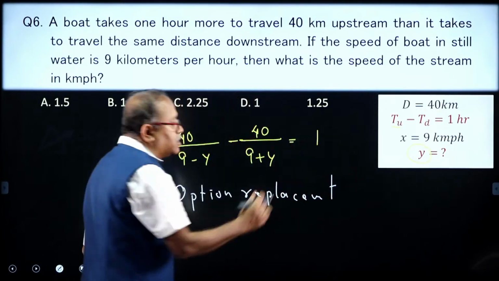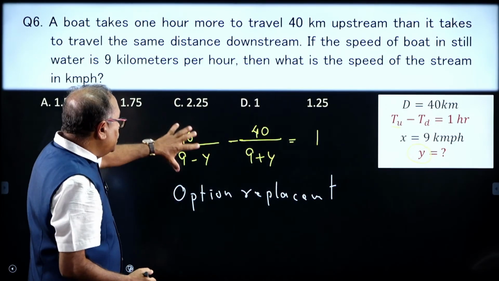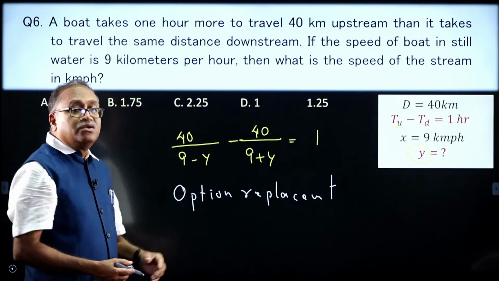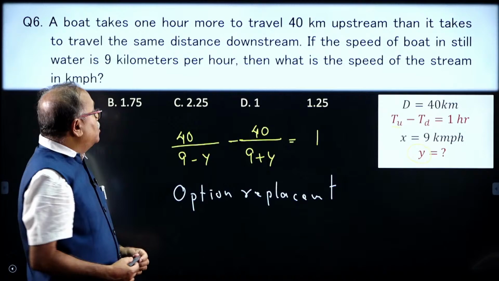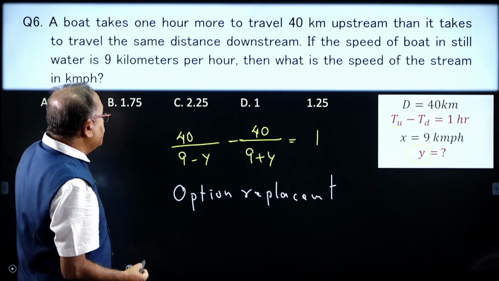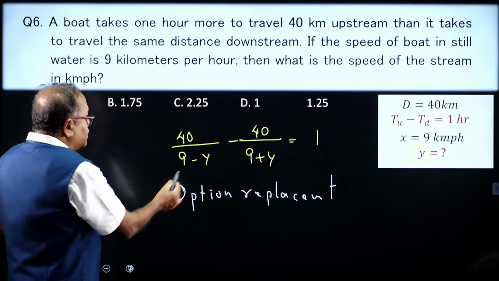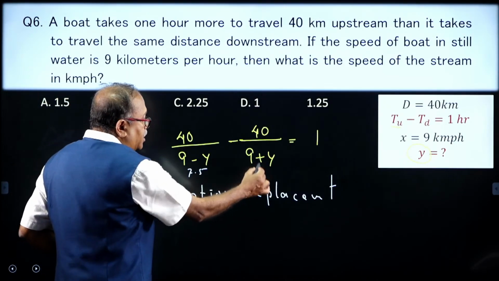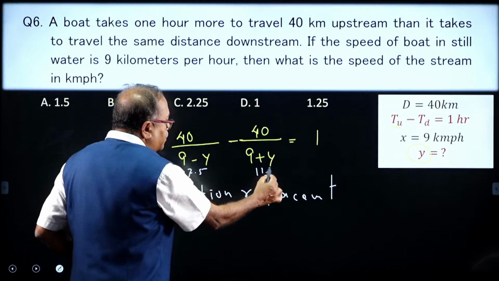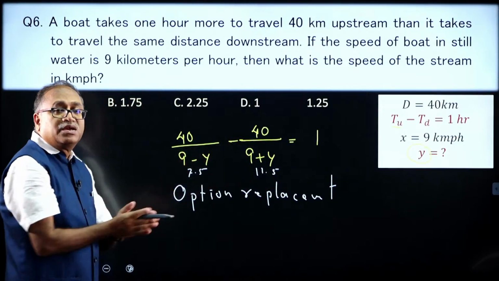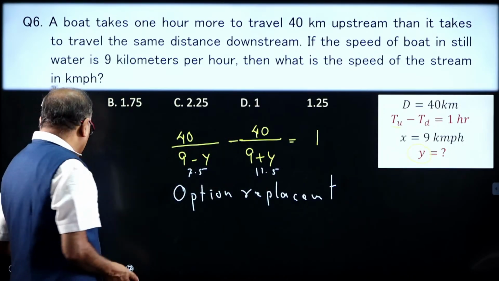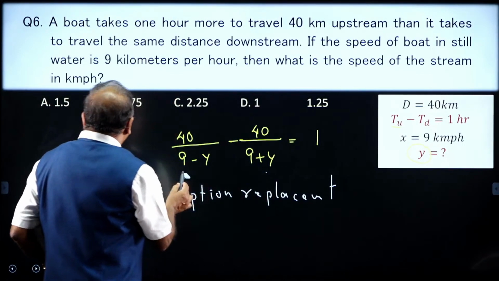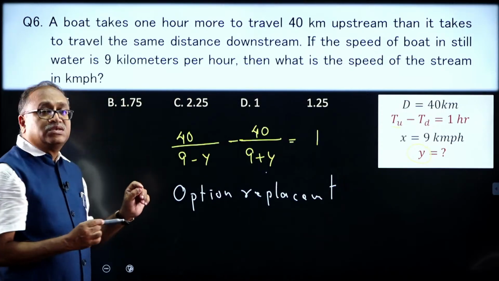Let us replace the options to see which value of y makes the left hand side equal to the right hand side. I have option 1.5. If I take y as 1.5, I will get 7.5 and 11.5. Nowhere do I get 1. So option 1 is eliminated.